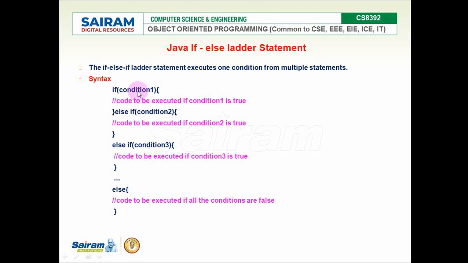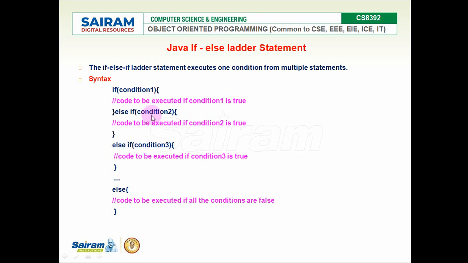See the syntax. If condition 1 is true, this code block will be executed. Otherwise, in the else part, one more condition is checked with an if. If condition 1 failed, I am checking another condition, condition 2. If condition 2 evaluates true, this block will be executed. Again, if condition 2 also fails, we come to the second else block or the third if condition.